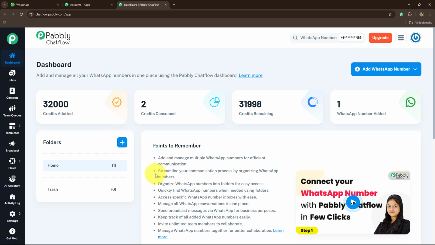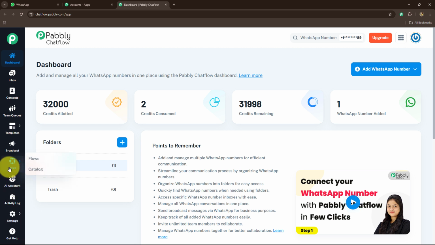Now, apart from creating WhatsApp chatbots and flows for our businesses, we have some other amazing features inside Pabbly Chatflow that are given over here on the left side. We have the inbox feature, contact section, team queues, templates, and broadcast. We have flows, by using which we are going to create our chatbot, AI assistant, activity log, settings, and get help. For each of these features, we have created detailed tutorial videos on our YouTube channel. If you want to learn about any of the features in detail, you can just go and watch the video. Okay, so now let's start creating our WhatsApp chatbot.